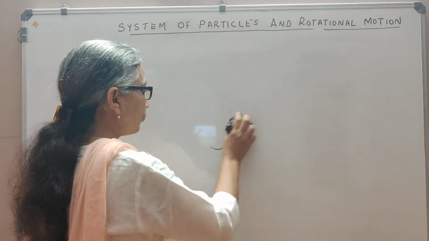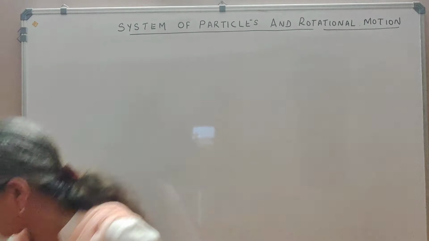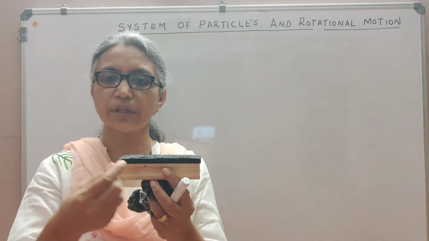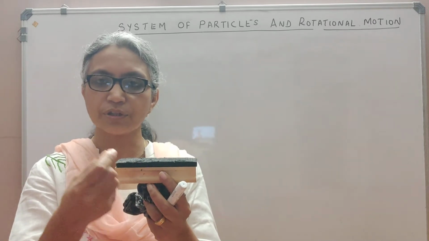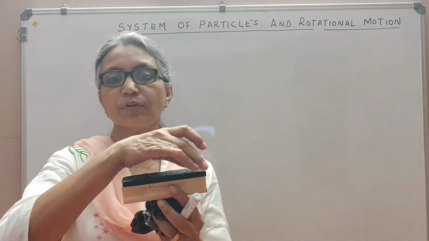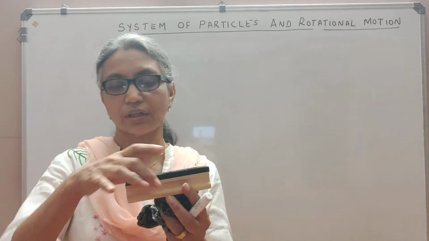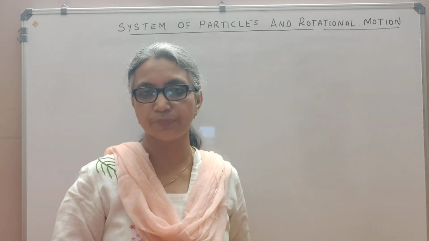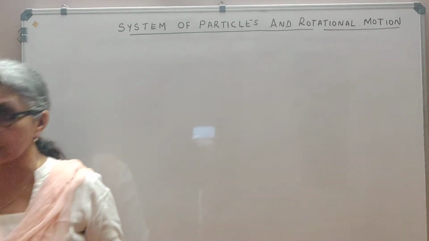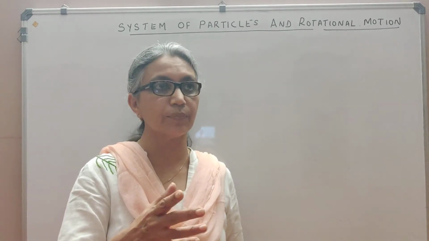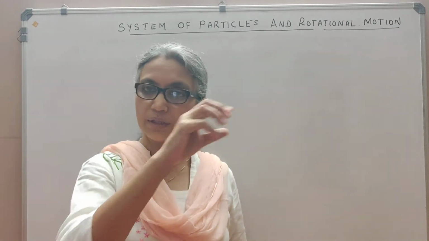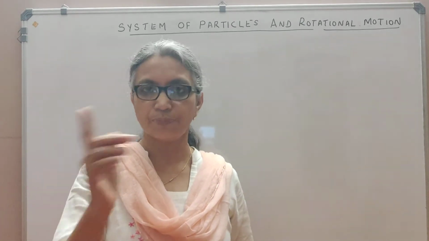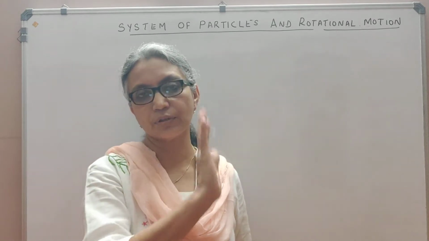Or else you can have a large number of particles. For example, my duster here is made up of n number of particles, but they're all so close to each other that the separation is almost zero. Such a system of particles in a single body is what you call a continuous system of particles. A discrete system of particles could be, for example, the moon and the earth, which are separated by a large distance but form a discrete system where the two particles are separated from each other.